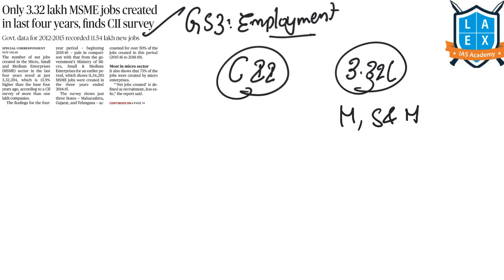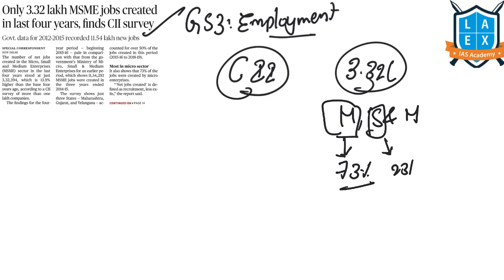And it has found that the micro enterprises were the largest job generators. It has generated nearly 73% of the total jobs, and the small enterprises have generated 23% of the jobs, while the medium enterprises have provided only 4% of these 3.32 lakh jobs.